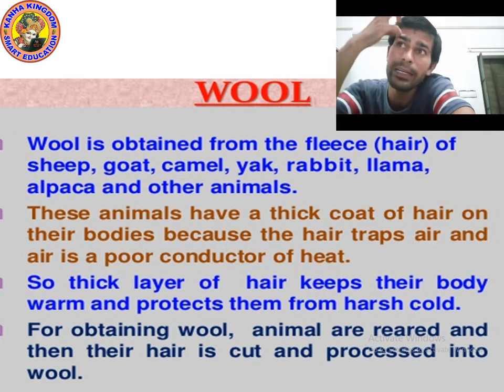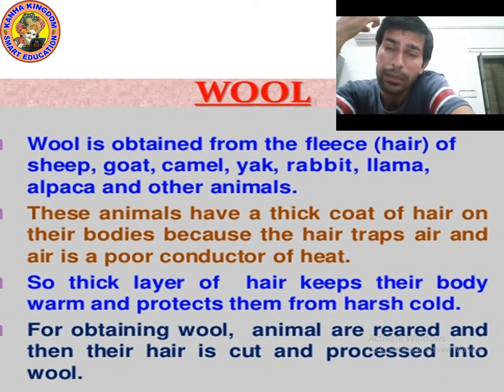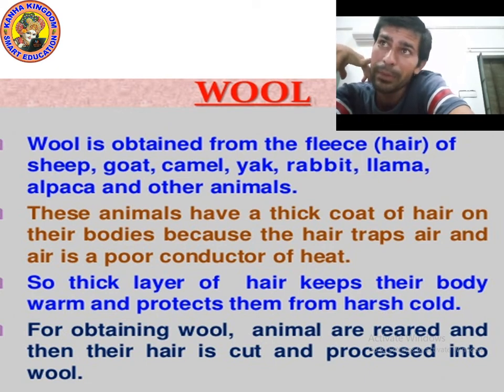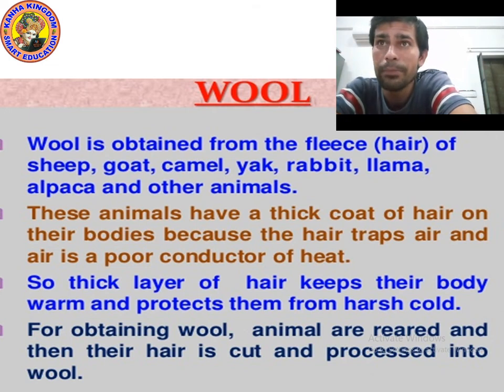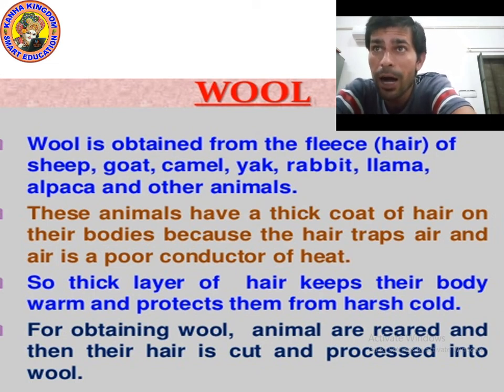Why is the hair of these animals thick? The reason behind it is that air is a poor conductor of heat. That's why hair traps the air. So a thick layer of hair keeps their body warm and protects them from harsh cold.